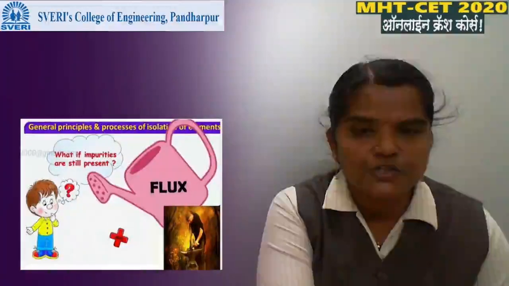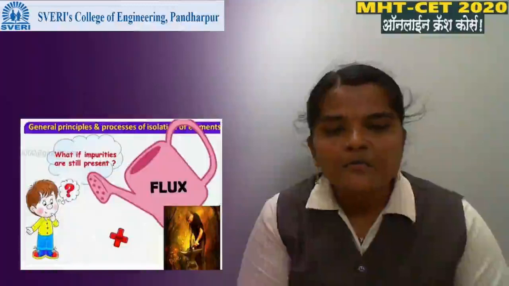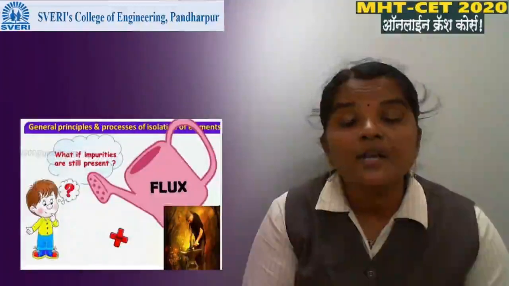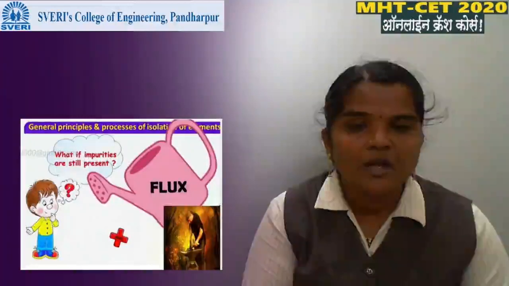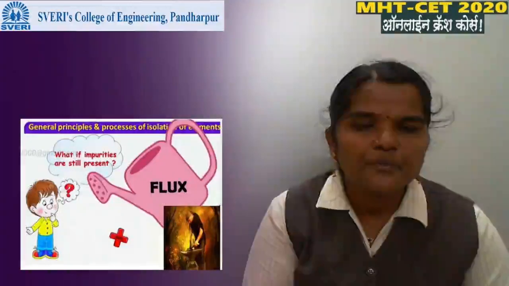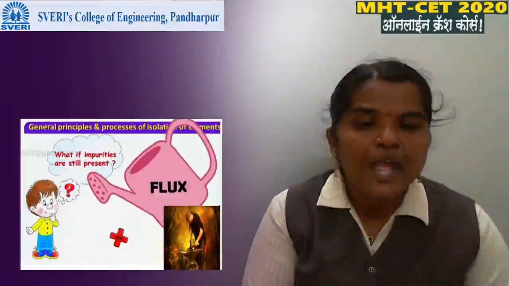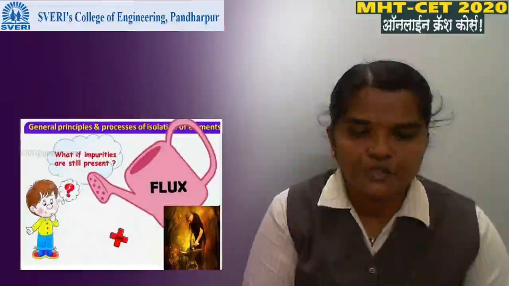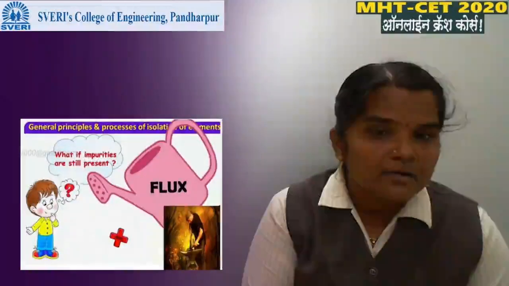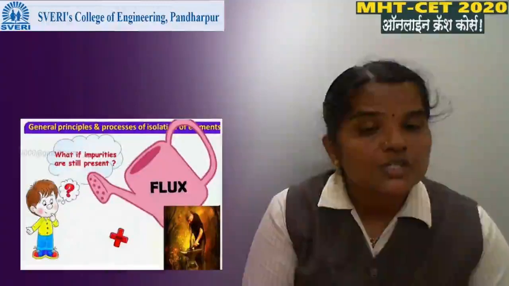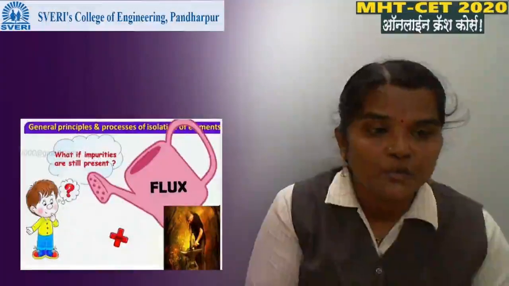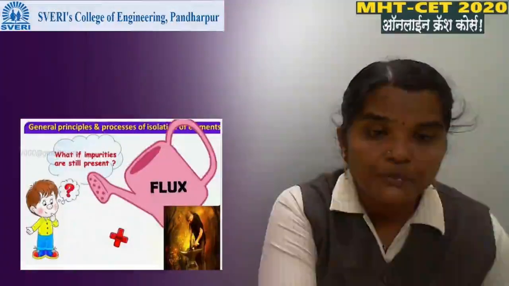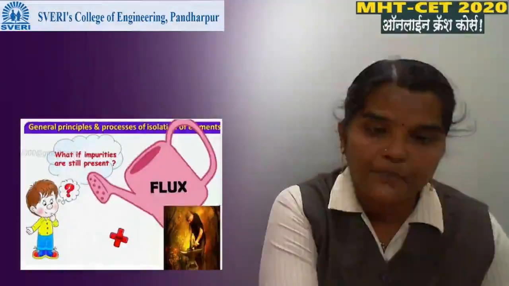Calcination and roasting is over. What do we do if the ore contains impurities? Then we add flux to it. What is meant by flux? Flux is a substance which reacts with the impurity, and they form the slag.